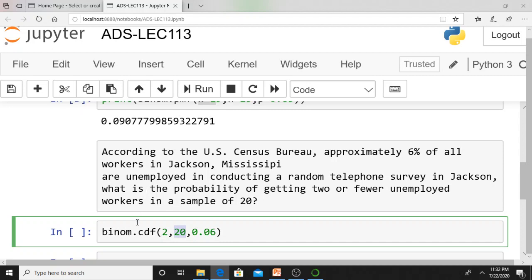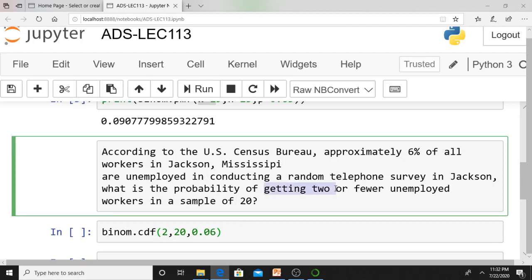2 or fewer means that must be the cumulative distribution function, that is not PMF, that must be cumulative. In this case, this 2 indicates 2 or less than 2. This 20 represents the sample size. This 0.06 represents the probability, that's what it says, 6%, isn't it? This I need the cumulative distribution. Why? Because in the question itself he is asking 2 or less. Getting 2 or fewer means you need the cumulative distribution function.